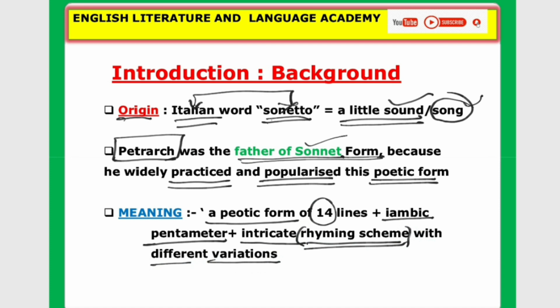Look once again at the definition: a poetic form of 14 lines in iambic pentameter, with an intricate rhyming scheme with different variations. So it's called a sonnet. Please note down this definition. It describes the real features, or the shape, of the sonnet. Let's understand in detail what these terms mean.